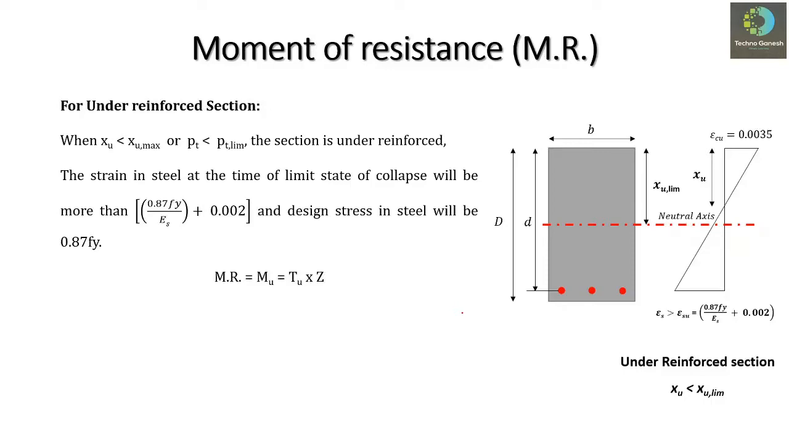Hence, we can calculate the moment of resistance by using the relation Tu into Z instead of using the relation Cu into Z, because here the failure of the section will be due to the failure of reinforcement. So the tensile force will be the critical value, and that's why we use the relation Tu into Z for an under-reinforced section. Tu is nothing but 0.87 fy Ast into d minus 0.42 Xu.